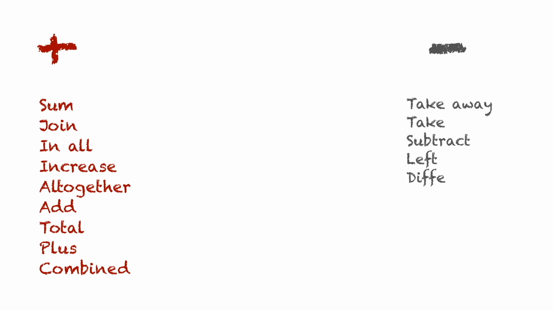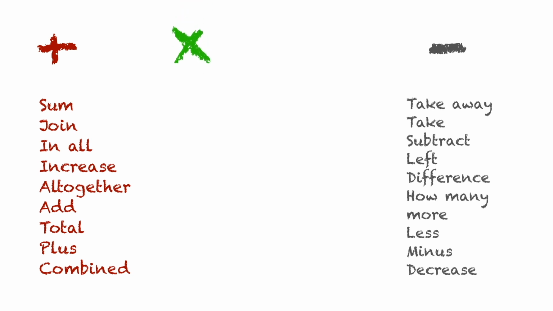Not bad, right? Let's do the same with the rest of the operations. Ready, set, go! Keywords for subtraction. Take away, take, subtract, left, difference, how many more, less, minus, decrease.